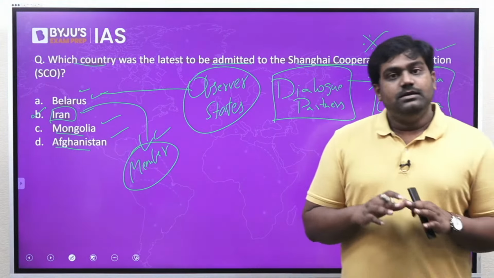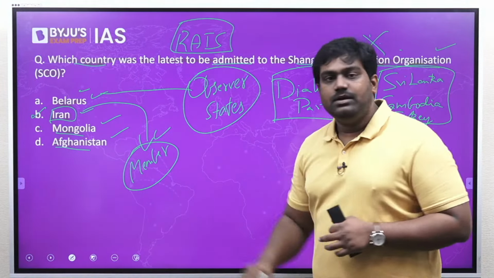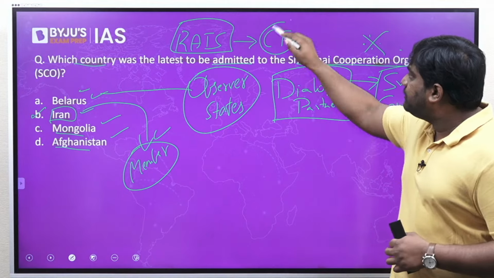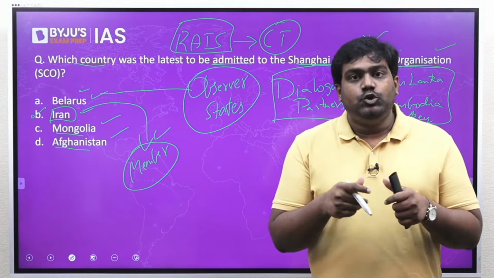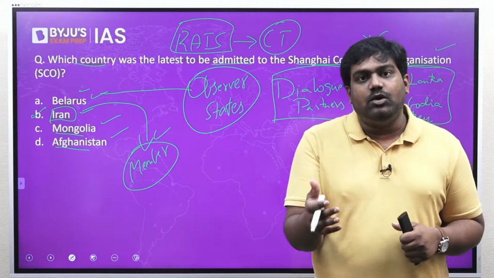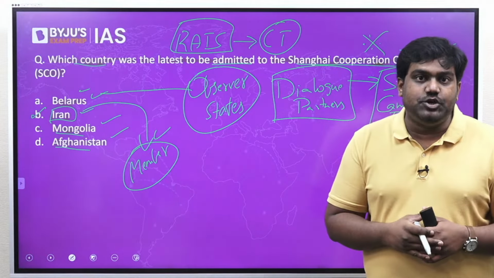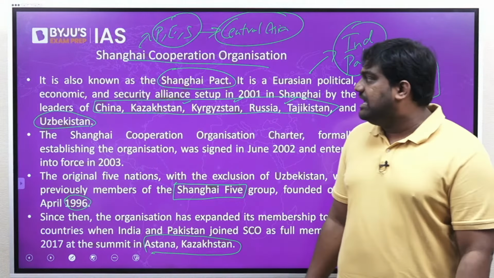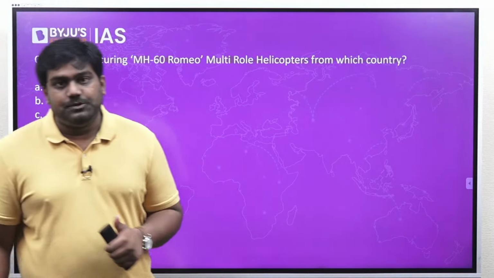Under this grouping, there is an important platform known as RATS, R-A-T-S. It stands for Regional Anti-Terrorist Structure. It is a counter-terrorism platform that is available at the SCO. The members collaborate at the RATS platform to tackle terrorism which is very prominent in and around Central Asia, especially around Afghanistan and Pakistan. So the RATS platform is a very important platform of the SCO because it is focused on counter-terrorism. Okay, so these are the key facts that you should know about this important grouping, and it can definitely be a prelims question.